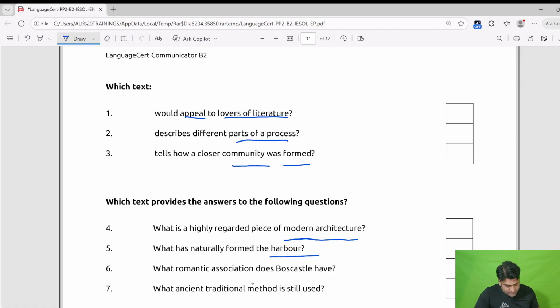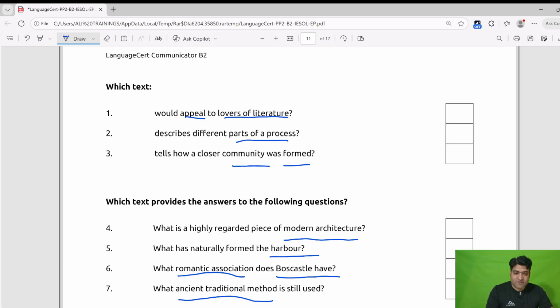Question 6, what romantic association does Boscastle have? Romantic association, and our easiest keyword is Boscastle. Question 7 is, what ancient traditional method is still used? We need to locate the ancient traditional method only, and that will be our answer.